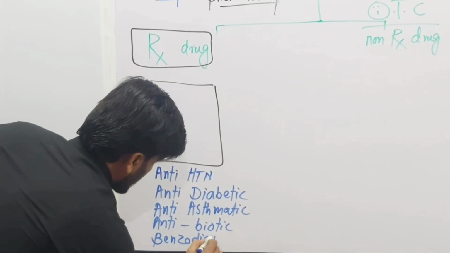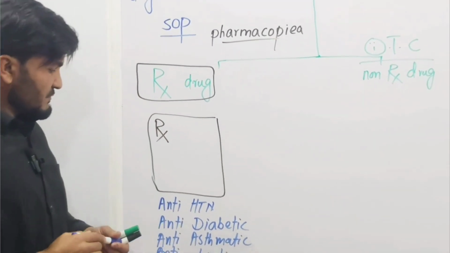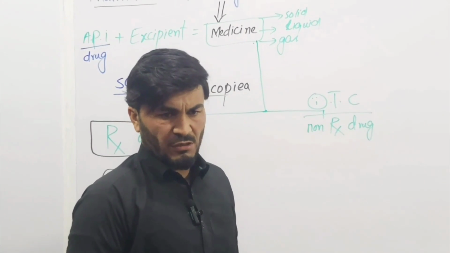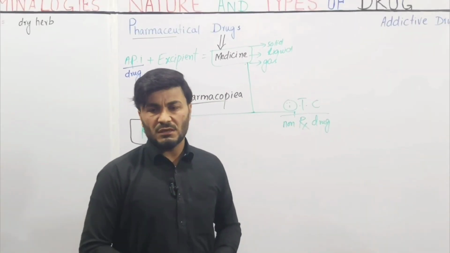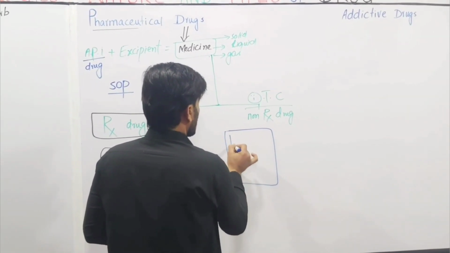These include bromazepam, lorazepam, and alprazolam. On the other hand, the OTC drug or over-the-counter drug,